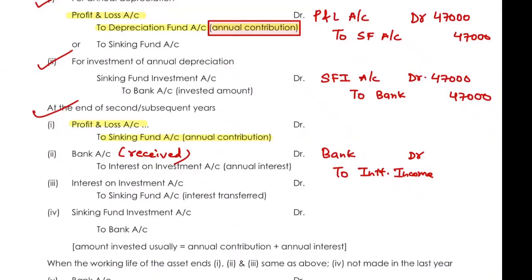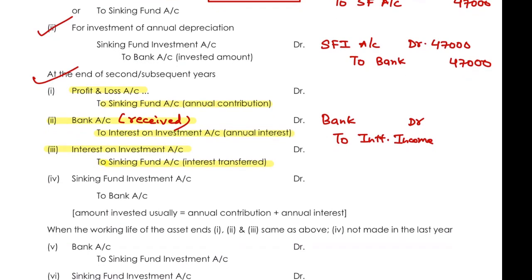Whenever it is actually received, we debit the bank account with the amount received and credit the income account, which is the annual interest. That is the difference, but both concepts are the same. Then you will transfer the interest income to the sinking fund account, that is the interest transferred.